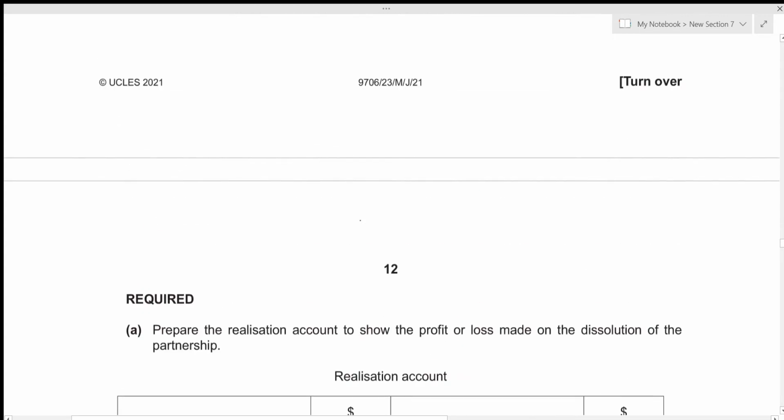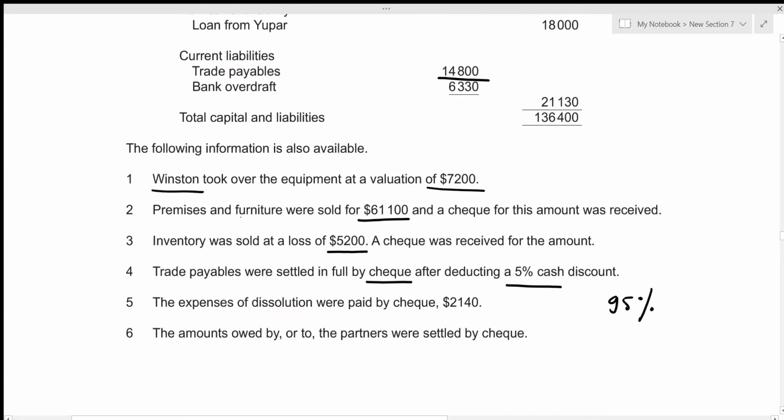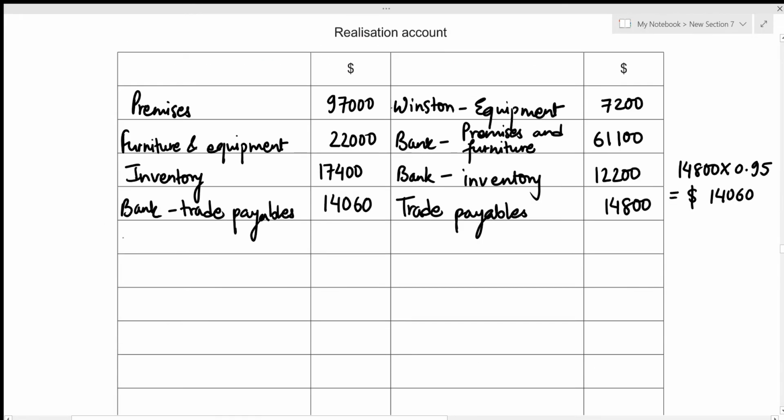Alright, let's have a look again. The expenses of dissolution were paid by check, 2,140. So expenses of dissolution is always recorded on the debit side. Let's do that. Since the expenses were paid by check, we can record it under the heading bank. This relates to realization expenses.